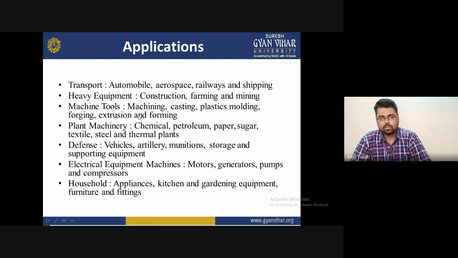So what are the advantages and what are the applications? You can see in this slide there are too many applications here. In defense, vehicles, artillery, munitions, storage, and supporting equipment are produced with the help of casting. Electrical equipment like motors, generators, pumps, and compressors can all be fabricated with the help of casting, but different types of casting are used for that fabrication.